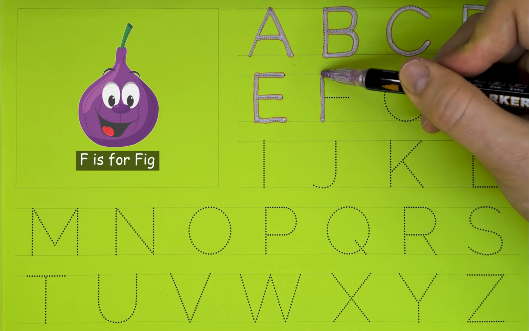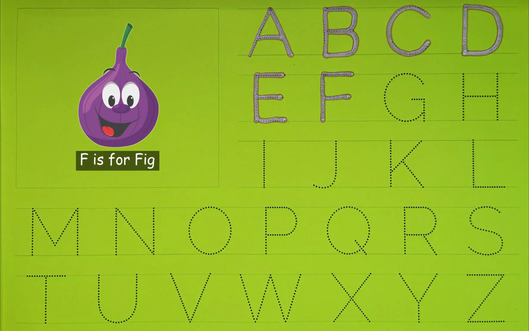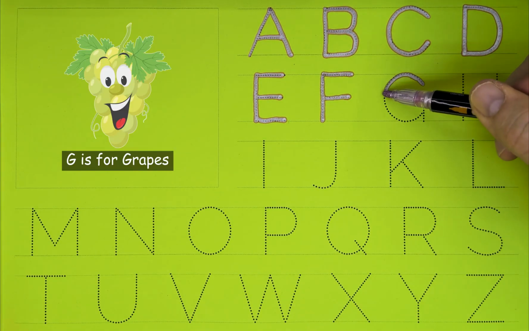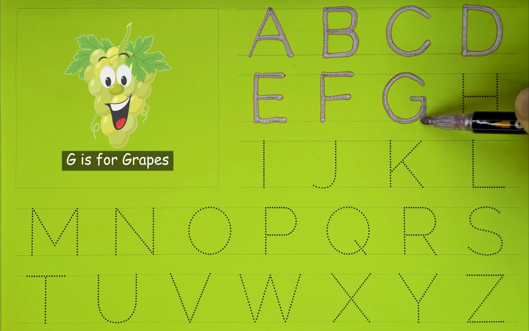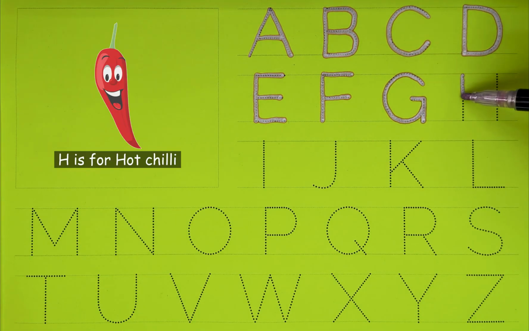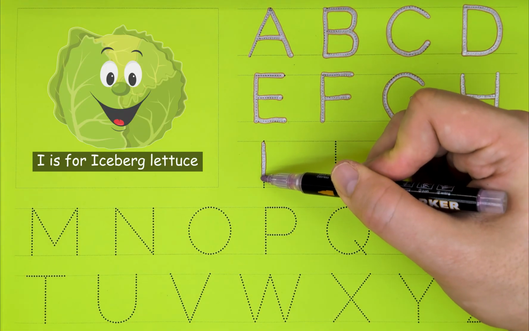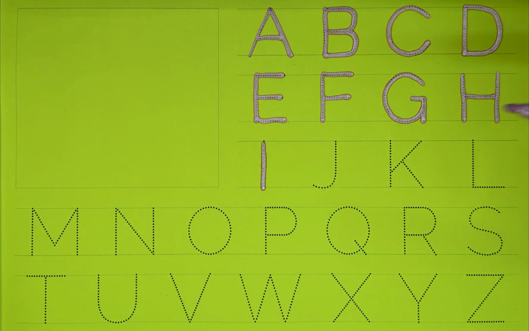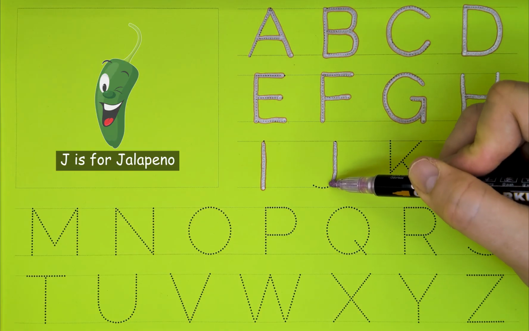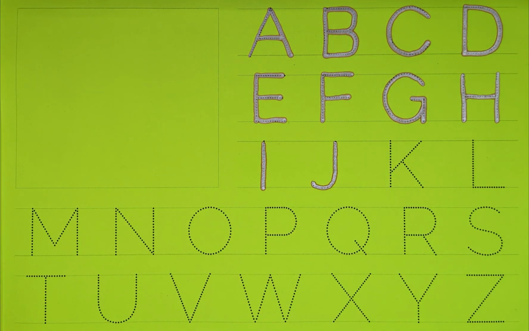F. F is for fig. G. G is for grapes. H. H is for hot chili. I. I is for iceberg lettuce. J. J is for jalapeno.